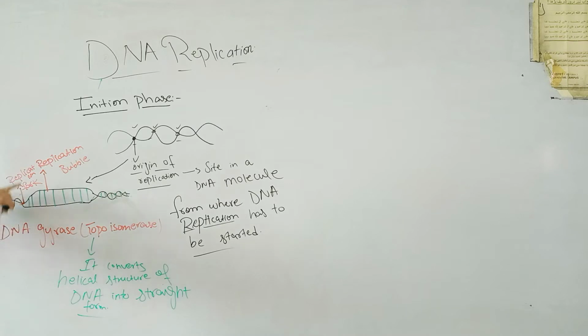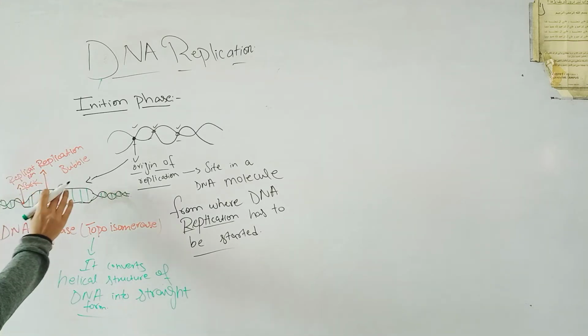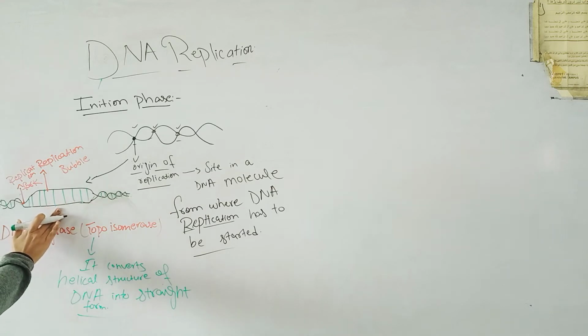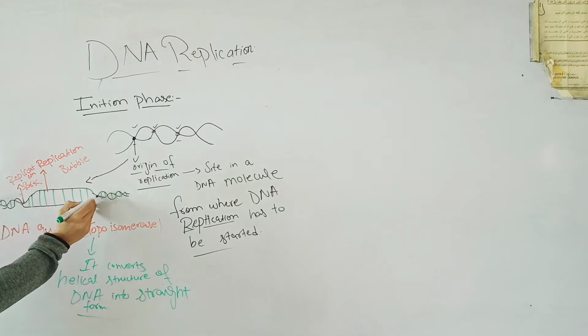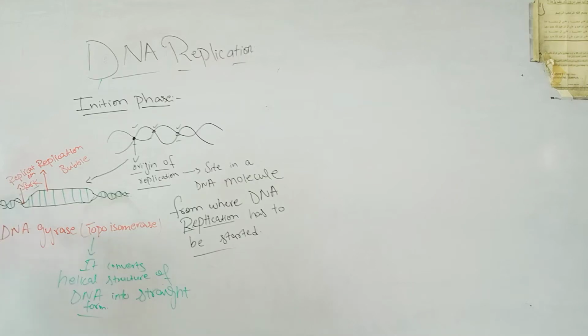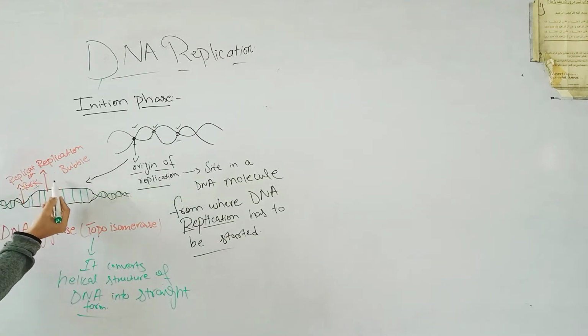Topoisomerase only forms the replication bubble, this bubble-like portion in which it converts the helical structure into the straight form, and it forms the replication fork. The replication fork is like the corner of the replication bubble. So topoisomerase results in the formation of the replication bubble by converting the helical structure of the DNA into the straight form.